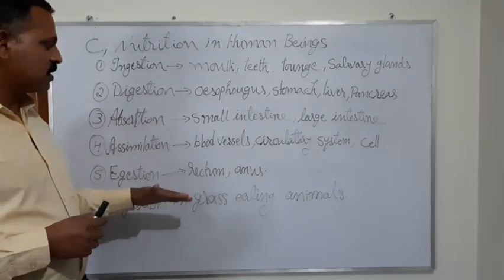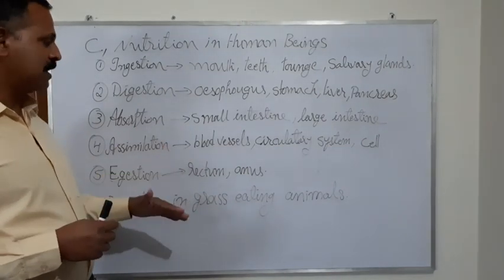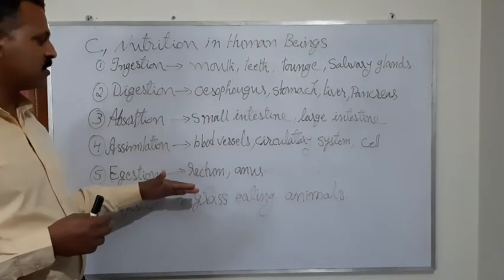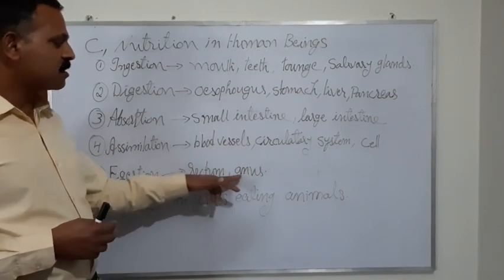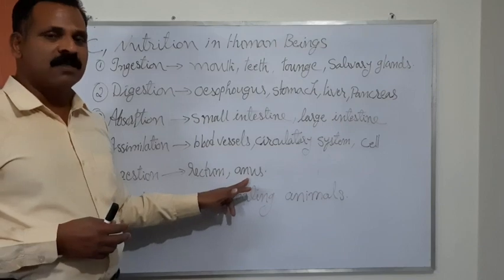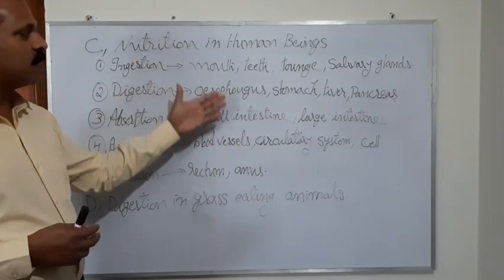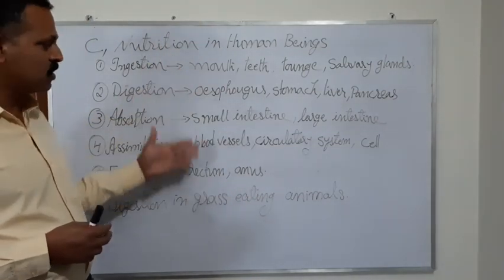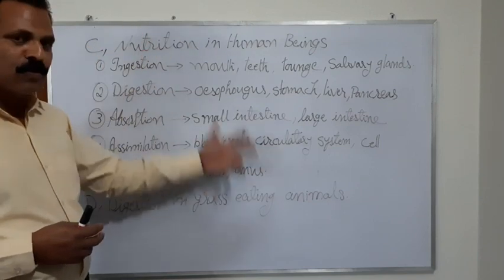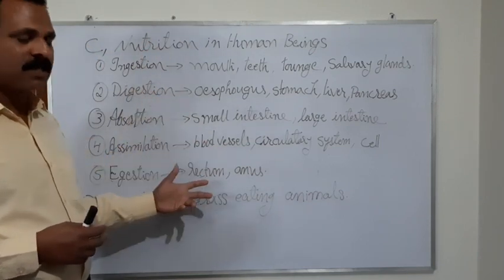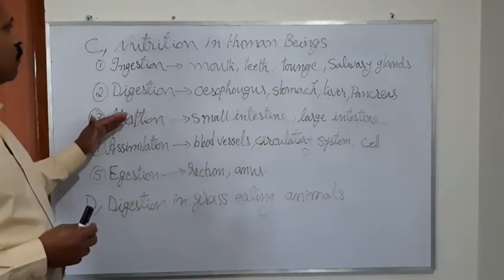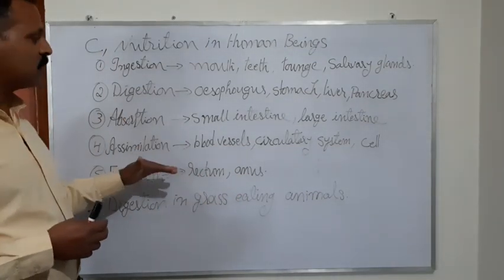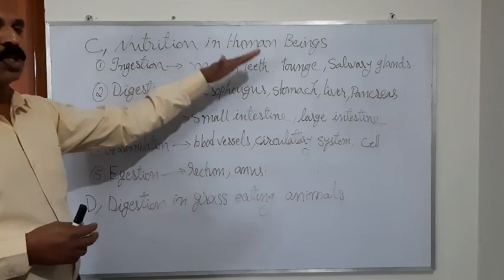The rectum separates stool, a waste material, from the large intestine, and it is removed through the anus. This way the nutrition procedure is completed in human beings. This is the method of holozoic nutrition in human beings.